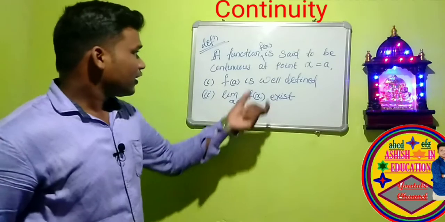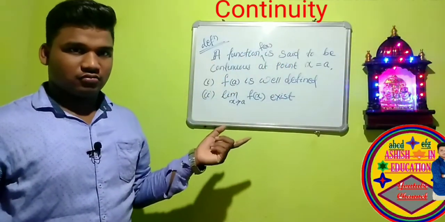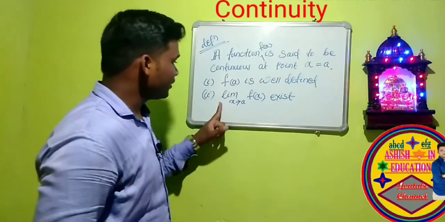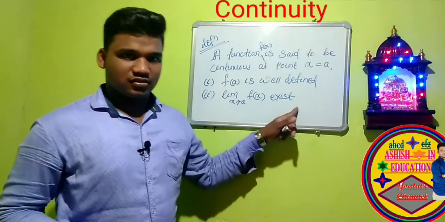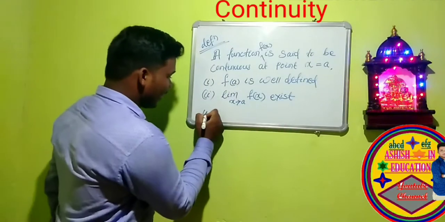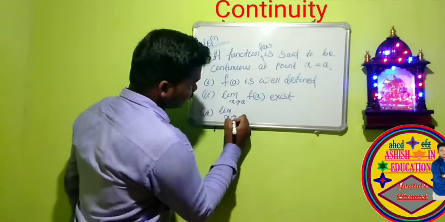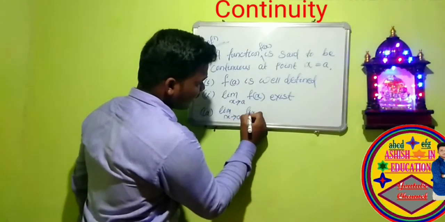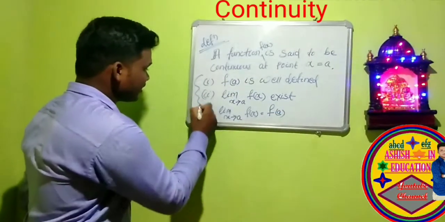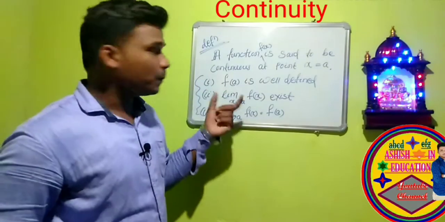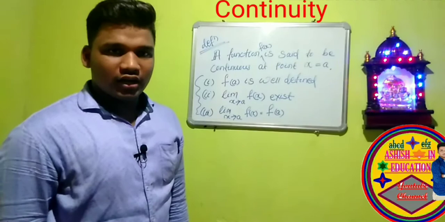If a function f of x is continuous, then limit x tends to a, f of x must exist. Third condition, limit x tends to a, f of x is equal to f of a. These three criteria should be fulfilled for a function f of x to be said to be continuous.